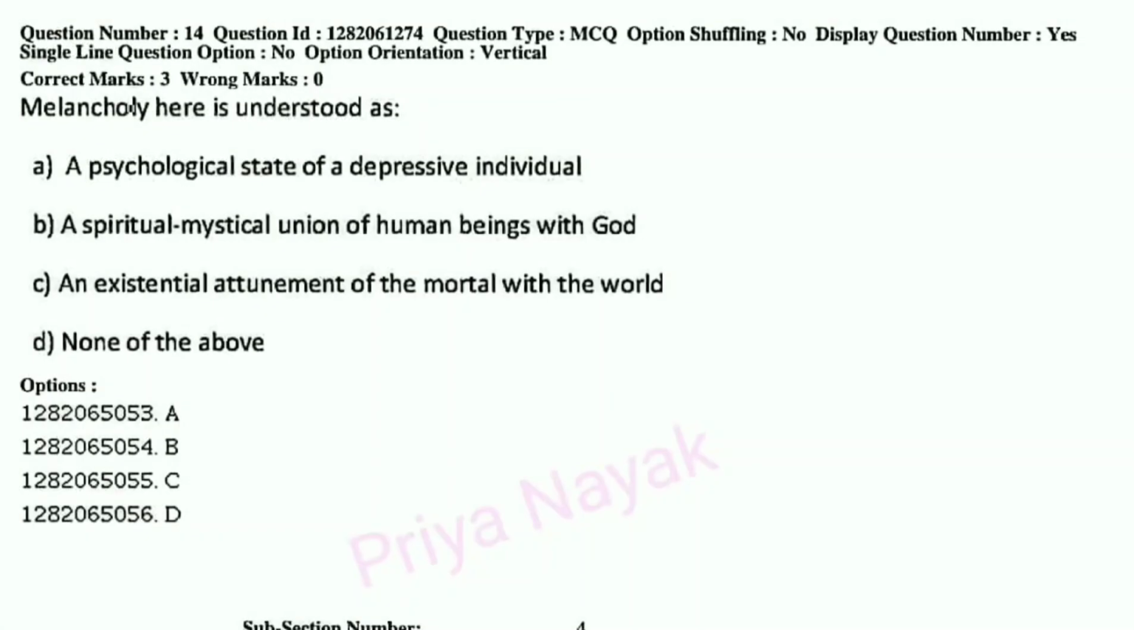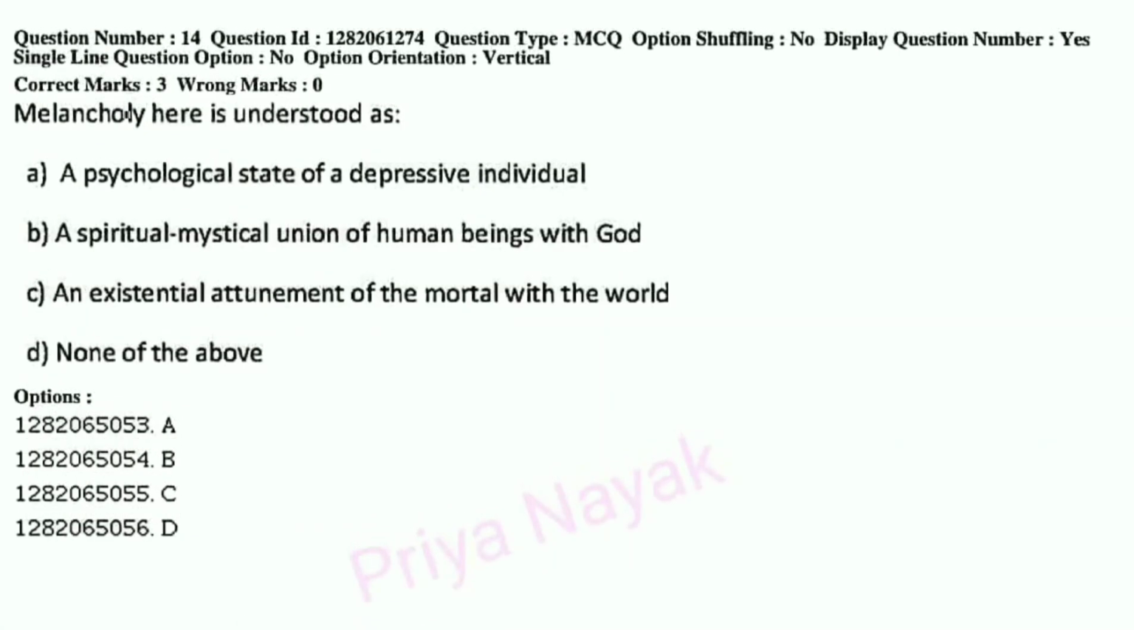Then question number 14. Melancholy here is understood as A, a psychological state of a depressive individual, B, a spiritual mystical union of human beings with God, C, an existential attunement of the mortal with the world, or D, none of the above. So this is an existential attunement of the mortal with the world.